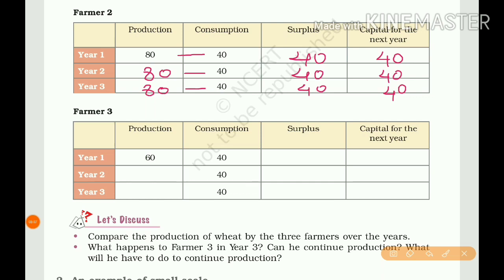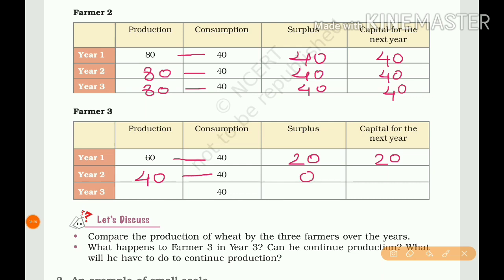Now farmer 3. Production is 60 for the first year and consumption is 40. So 60 minus 40, surplus is 20. So 20 we keep for the next year as capital. The 20 turns into twice in production, that is 40. So 40 minus 40 is 0.